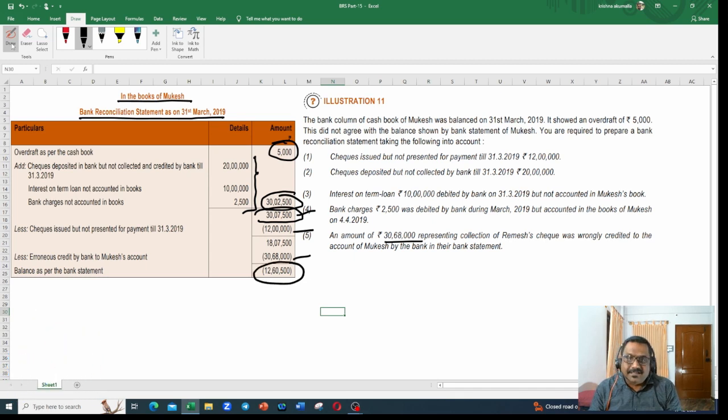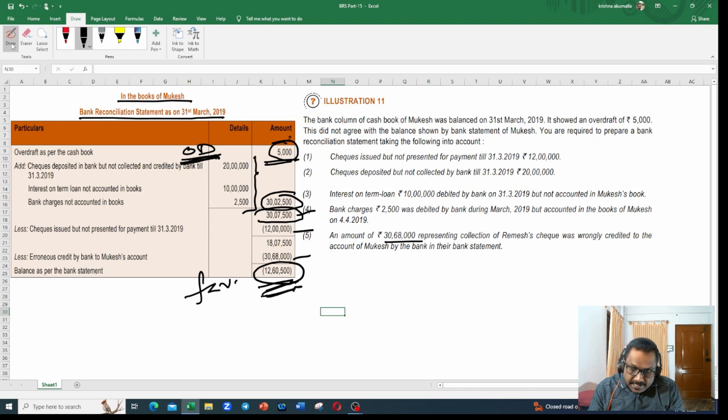What is this balance? This is overdraft, OD balance. If it is OD balance and positive balance comes here, then this is also OD balance. If this is OD balance and here if you get negative balance, this will be a favorable balance. This I already explained in my previous video.